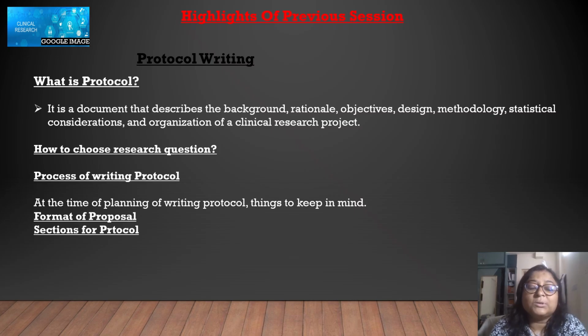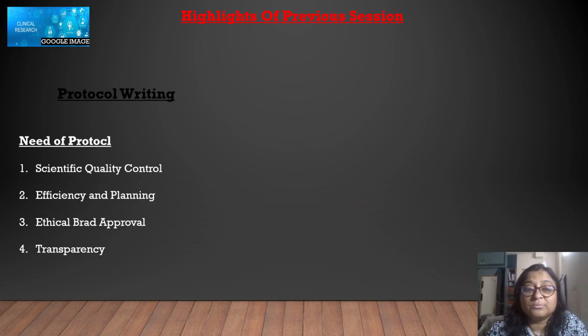And then what is the process of writing a protocol. We have discussed how you can write the protocol, what things you should keep in mind before writing a protocol. Then the format of proposal for protocol writing. Then what the sections for protocol writing are, what the components of the protocol are, what should be included there.